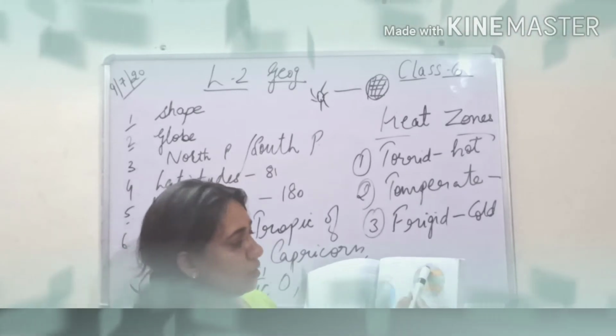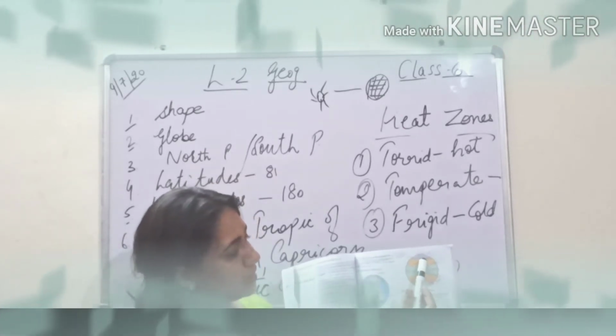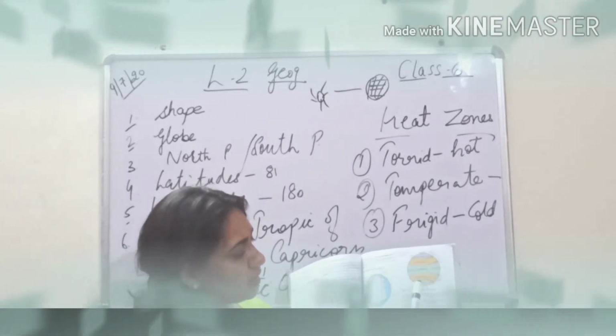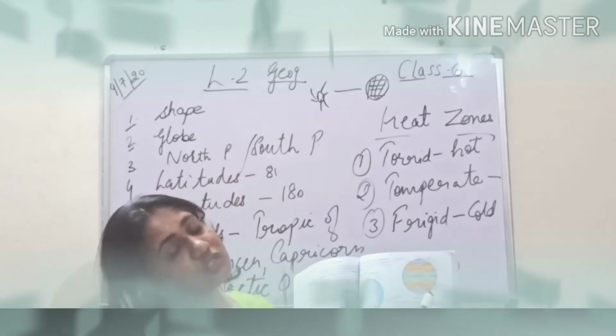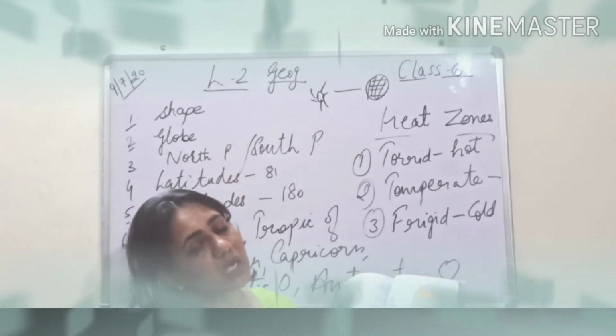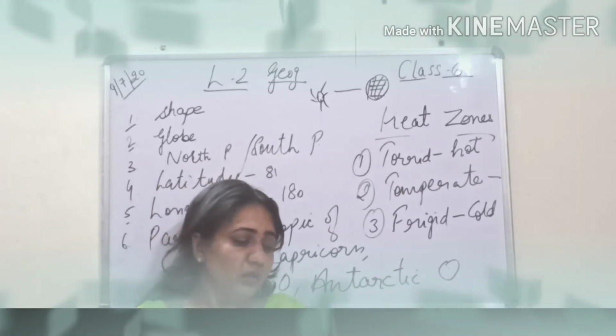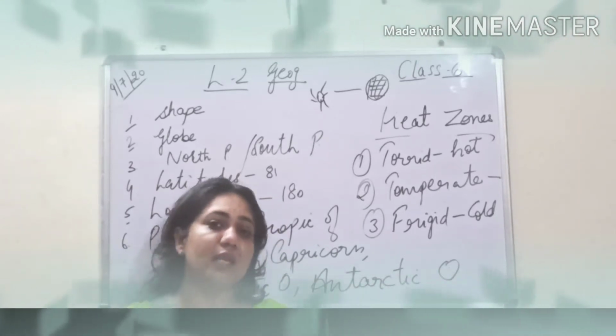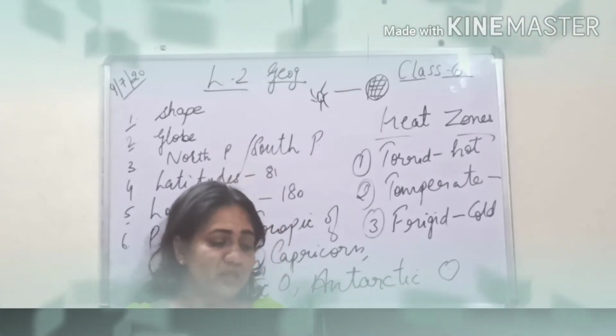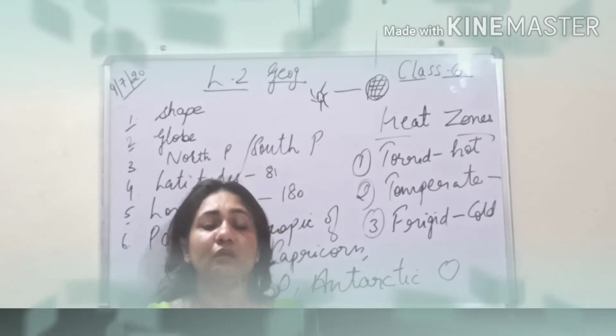There are two frigid zones. The one is north frigid zone because it lies in the northern hemisphere region, and we have south frigid zone because it lies in the southern hemisphere or near the south pole. The north frigid zone, now just underline the areas I have told you, lies between the Arctic Circle and the North Pole.